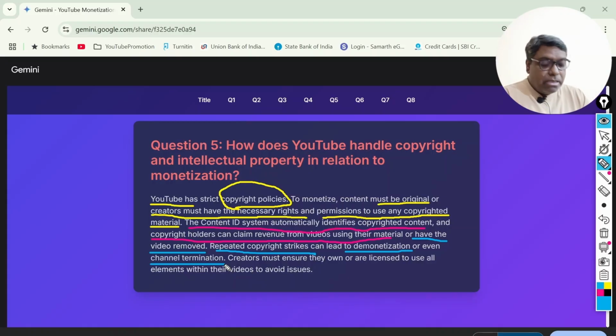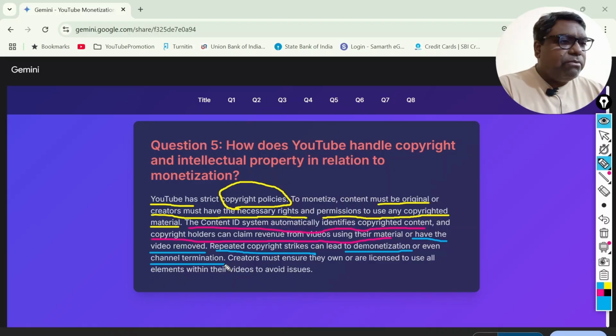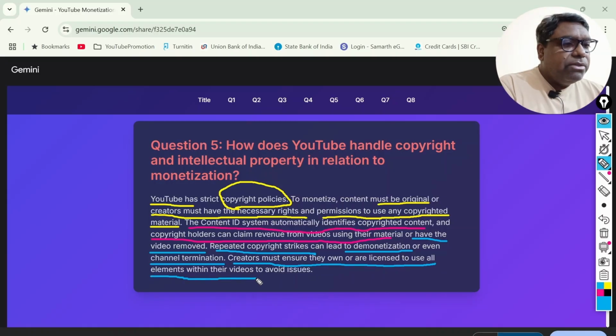There are reasons behind it. If something has happened wrongfully, there is a possibility that you can definitely bring relief by making an application to YouTube. They will provide you the help in this regard, right? So therefore, finally, what we could find out is that the creators must ensure that they own or are licensed to use all elements within their video to avoid issues.